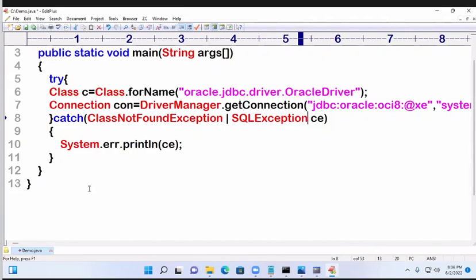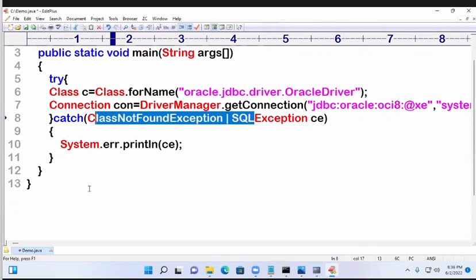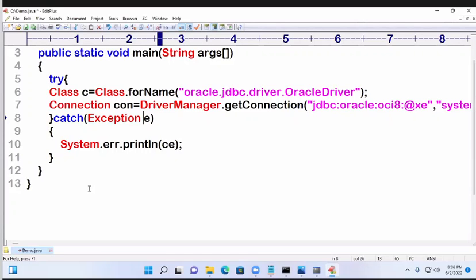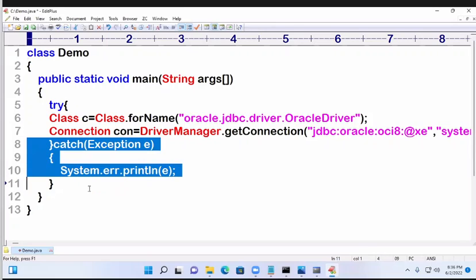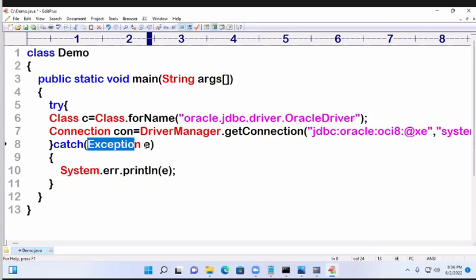Any other way? Exception. Instead of writing these many things, only one exception: Exception e. Like this you can write, no? It will handle all the exceptions, because all exceptions are subclasses of the Exception class. This catch block will handle all exceptions because Exception is the superclass. Yes, this will handle. Now, Exception class is in which package?